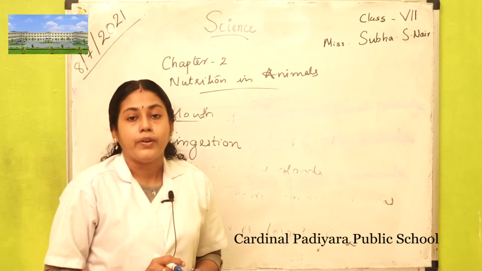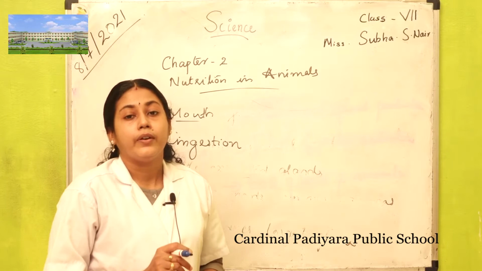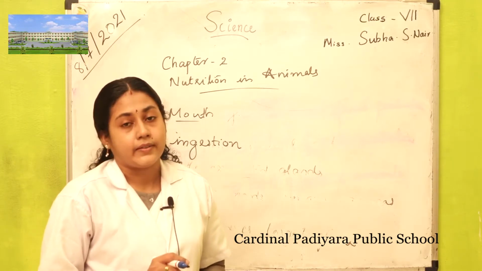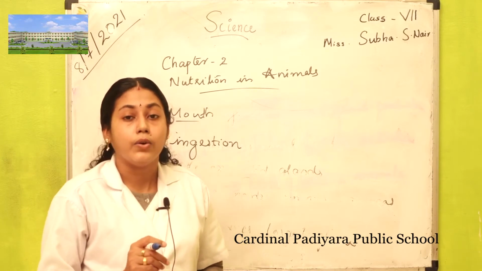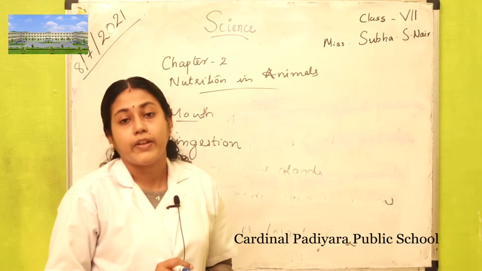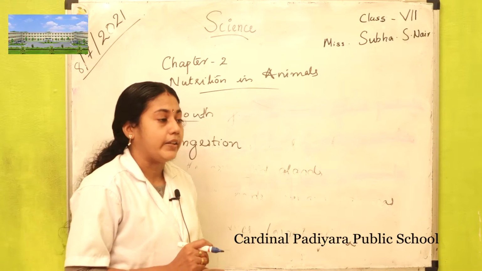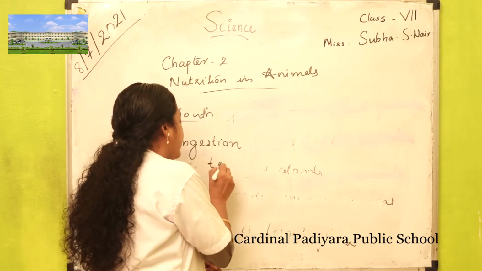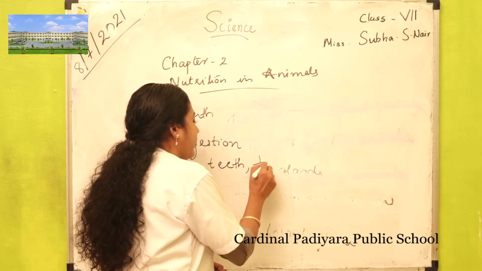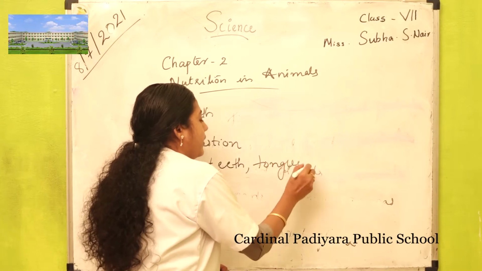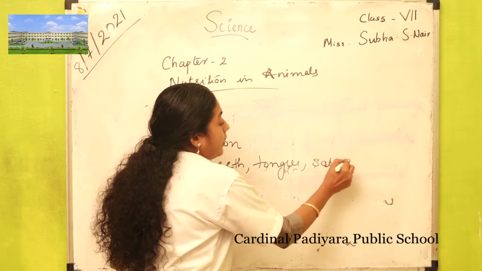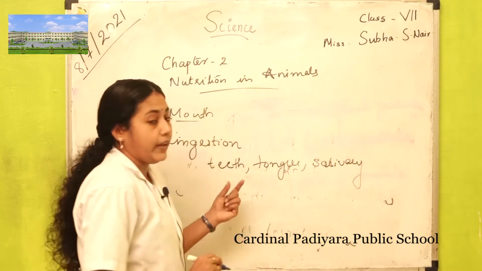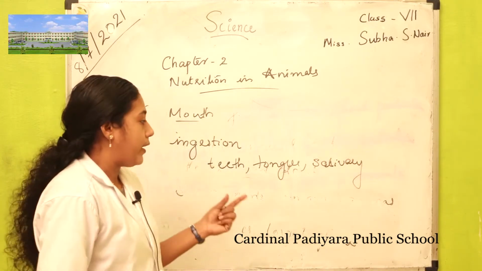After taking food, we break the food into small pieces mechanically with the help of our teeth. So, our mouth contains teeth, tongue and salivary glands. These are the things which help in the digestion process.